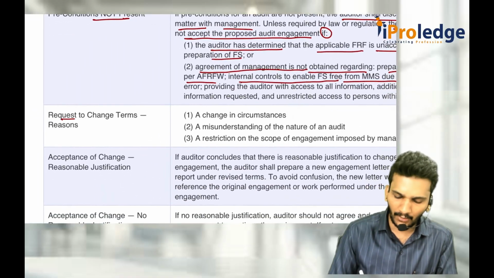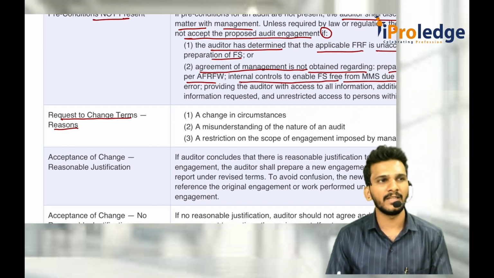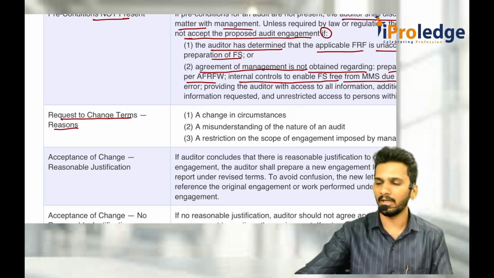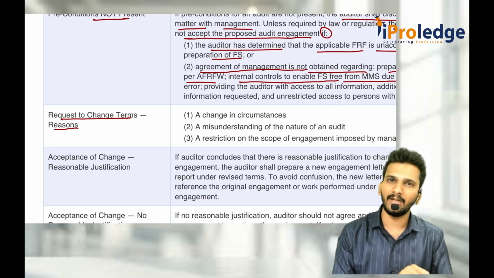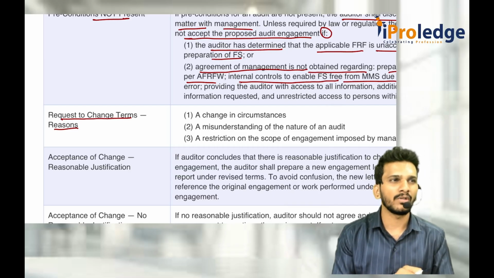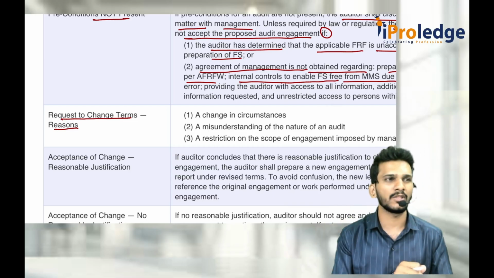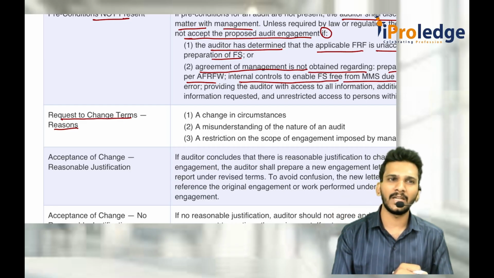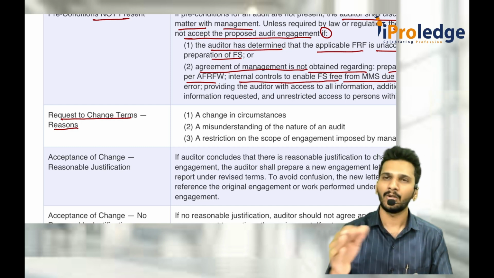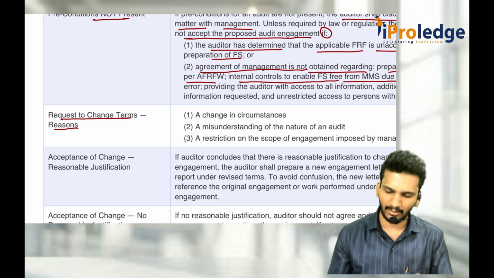Now request to change in terms, that means they're trying to tell that, sir, don't do this audit, you only do this part of the audit. They're trying to change the terms. In that case, as the auditor, you don't directly reject it, saying I don't want to change. You just first listen to the situation, sir, why? Explain to me, convince me. If the explanation given by the management is convincing for you, then you do some alternative procedures to complete that. If not, then you can withdraw from the engagement.